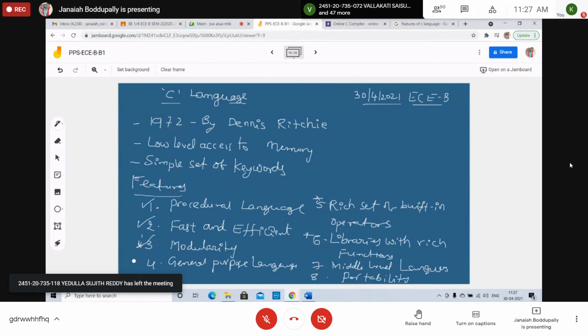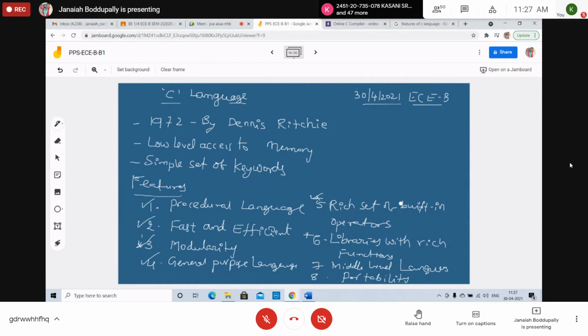Next, this is one of the features: a rich set of built-in operators. Right? It is a diversified language. The rich set of built-in operators, right? Using the built-in operators, complicated code can be written. So, we are writing complex or simplified C programs using the built-in operators.